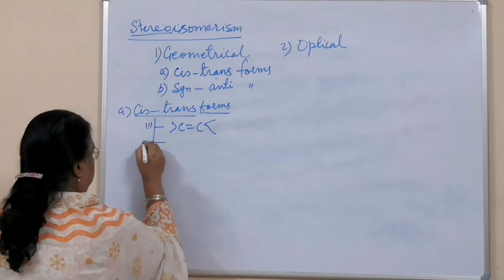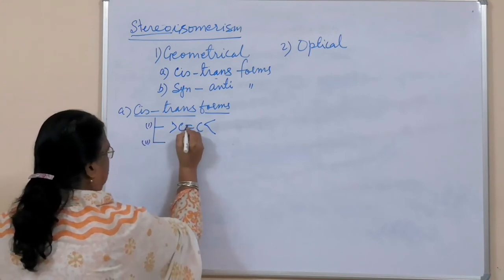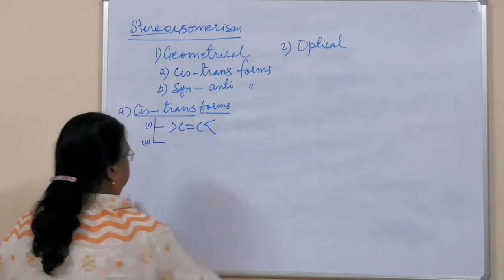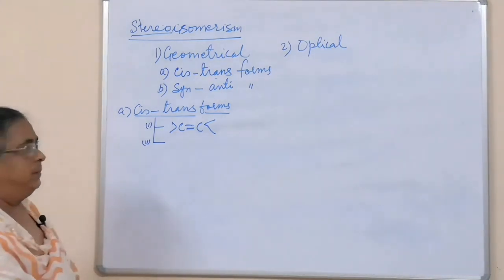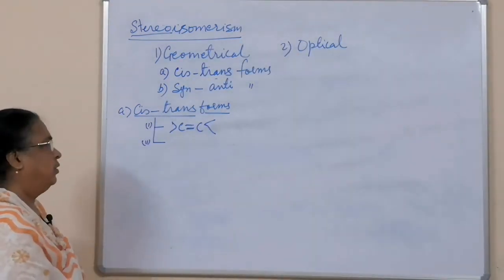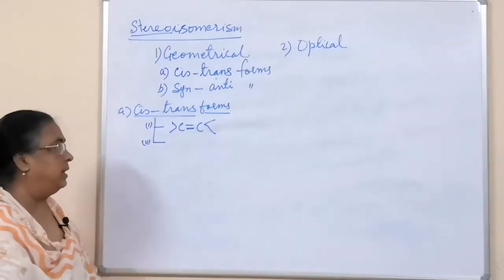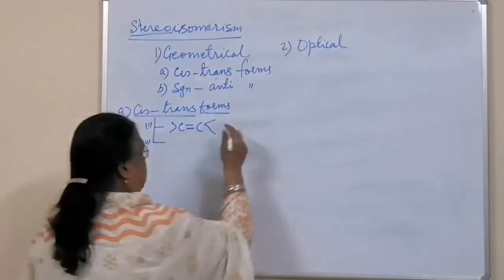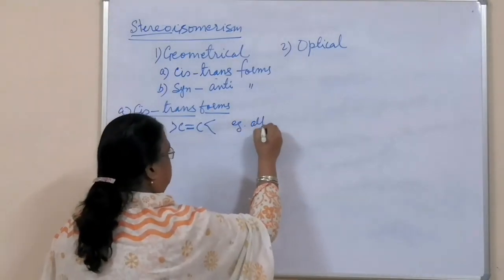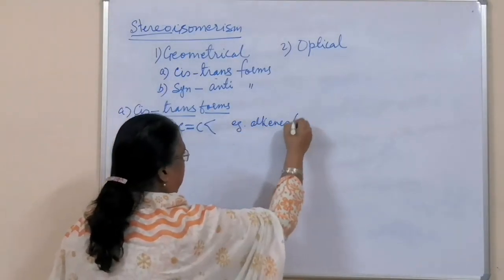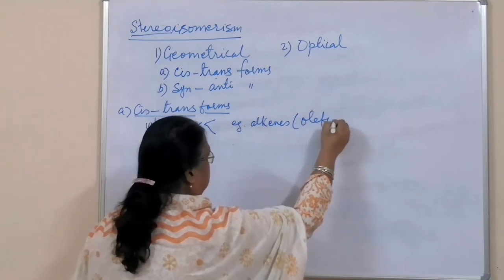The second point is, I hope you know, these two carbons which are linked by the double bond belong to alkenes, and alkenes have a common name, olefin. So these examples are your alkenes, and alkenes are also called olefins.